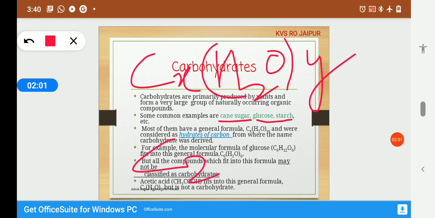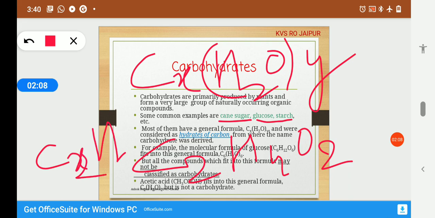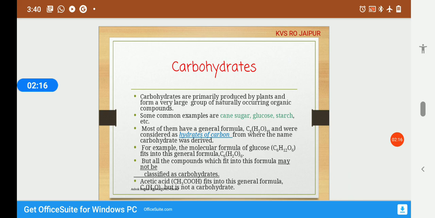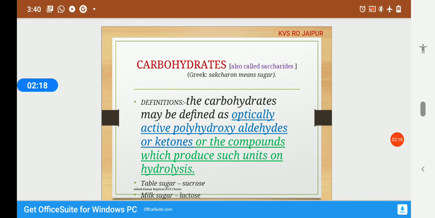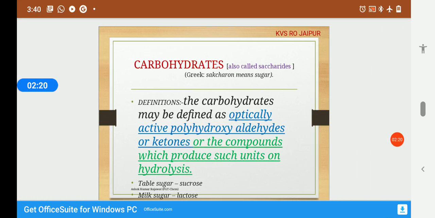in acetic acid. It also exhibits this kind of general formula. So, acetic acid fits into this general formula, but it is not a carbohydrate. So, the carbohydrates are also called saccharides. In Greek language, saccharon means sugar.